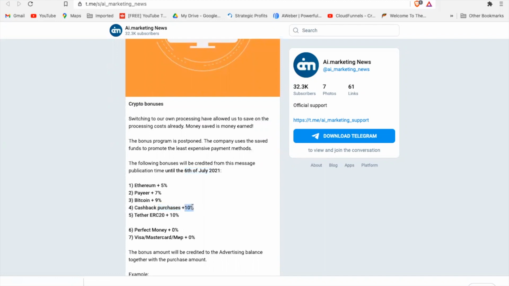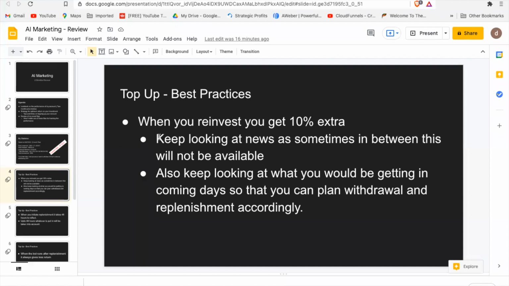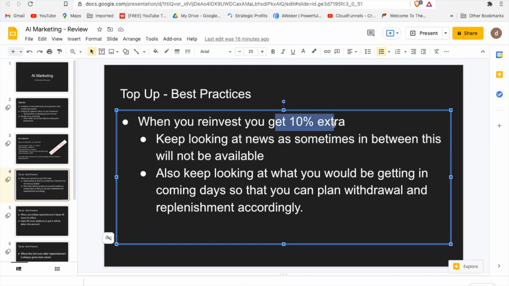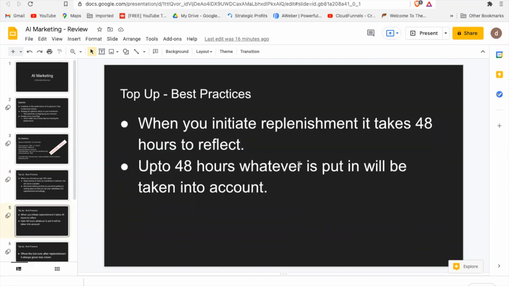And that is what essentially happened to me. I realized that I was not getting 10% cashback. Then I reached out to them and they said that the promotion in between was not available, and that is why I didn't get that. So make sure that you keep looking at the news to figure out when this 10% extra is available. Otherwise, when you replenish, you will not get the money.